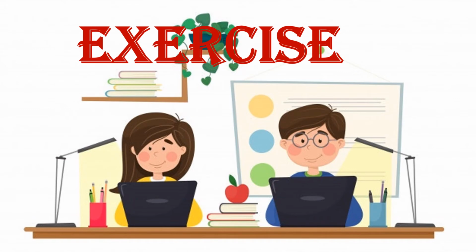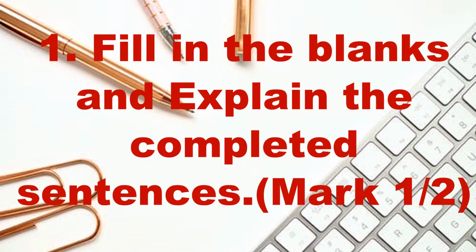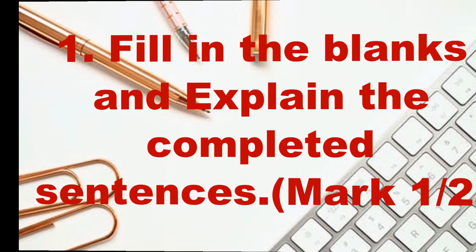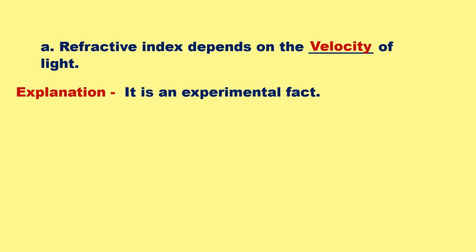Exercise. Question 1. Fill in the blanks and explain the completed sentences. A. Refractive index depends on the velocity of light. Explanation.